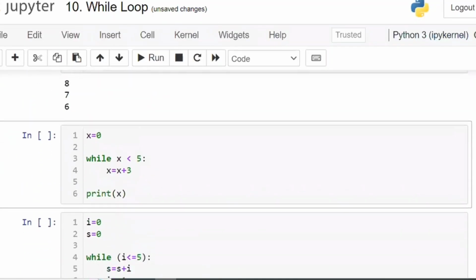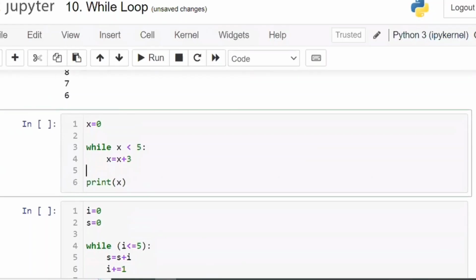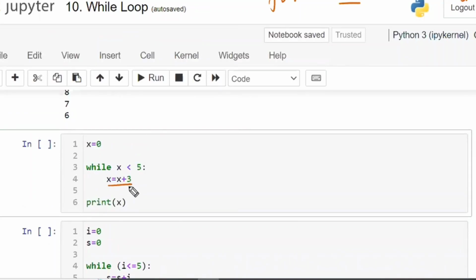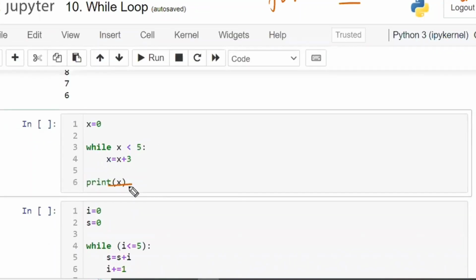Right? Next one is this one. X is equal to 0. While 0 is less than 5, x is equal to x plus 3. Every time we don't need to add x is equal to x plus 1. In the for loop, automatically the next number will be selected. But in the while loop, it runs till the condition only. Here x is equal to x plus 1 is not mandatory. Anything you can write. Sir, I have not written x, sir, y is equal to x plus 10 I have written, sir.